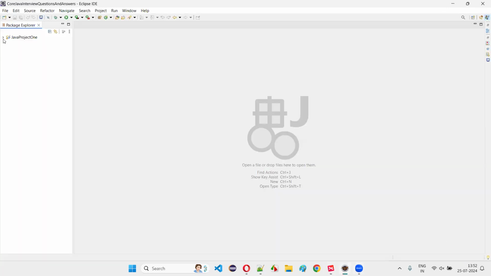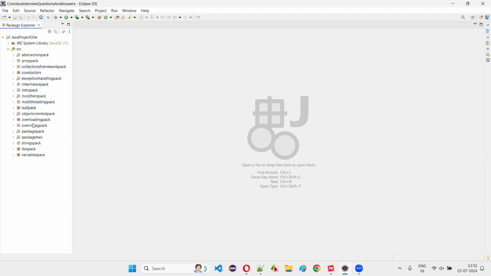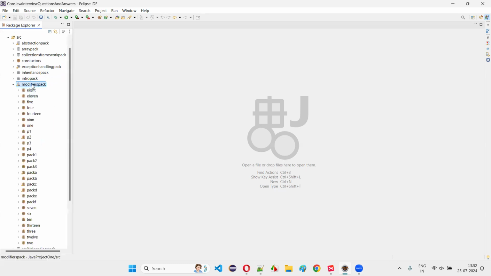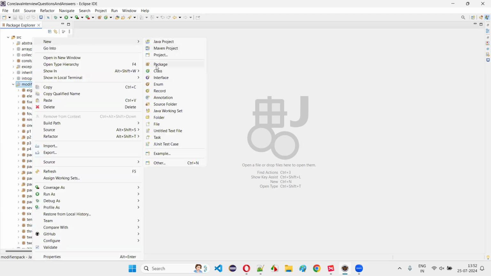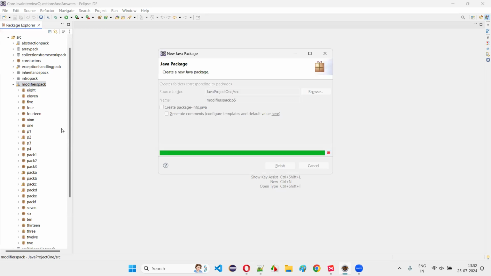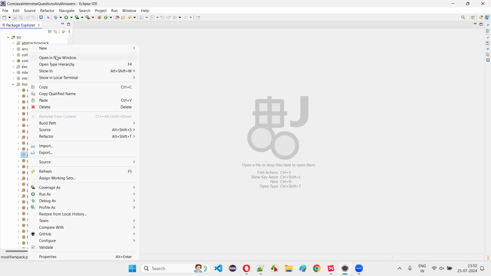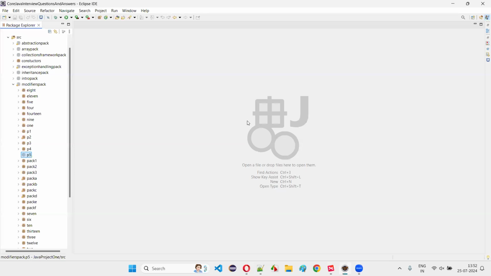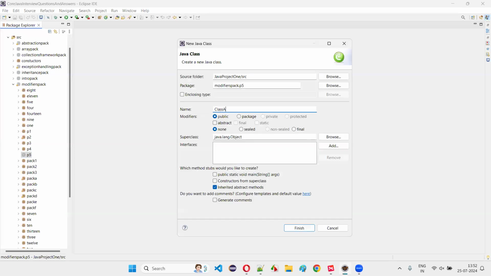For that, I'll switch to Eclipse IDE, and here I'll expand this project. I'll come to one of the packages, that is the modifiers package, and I'll create one package here just for separation purposes. The package has been created. I'll create a class here, and I'll name this class class A.